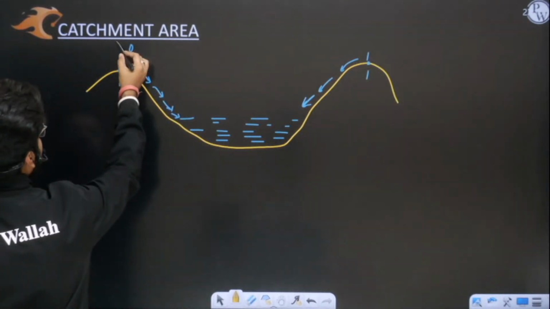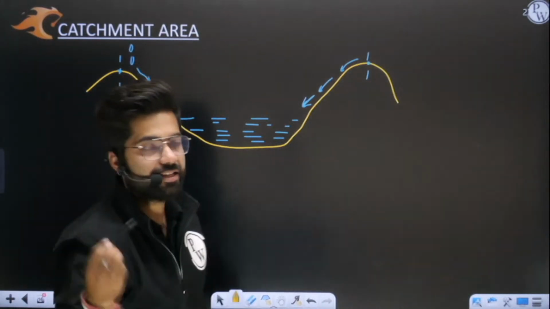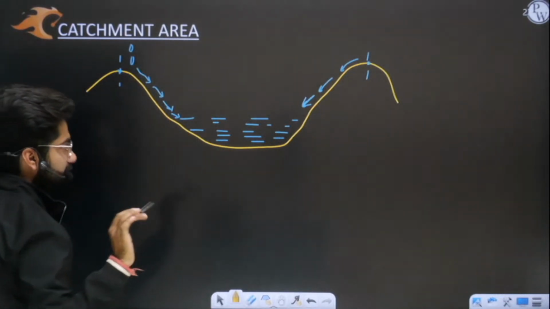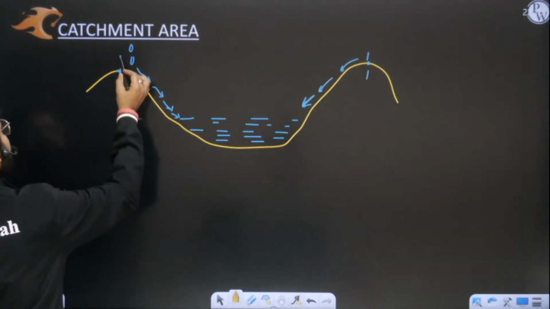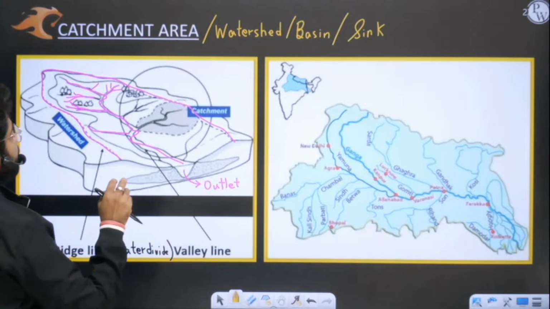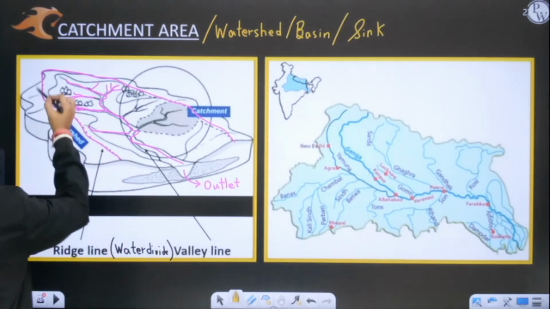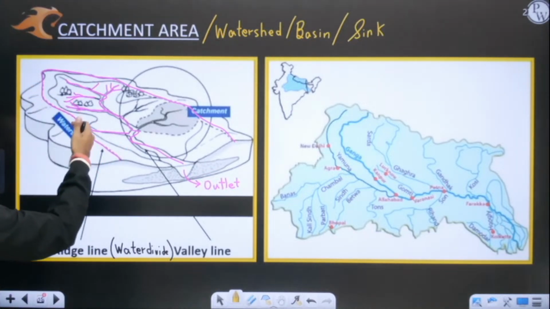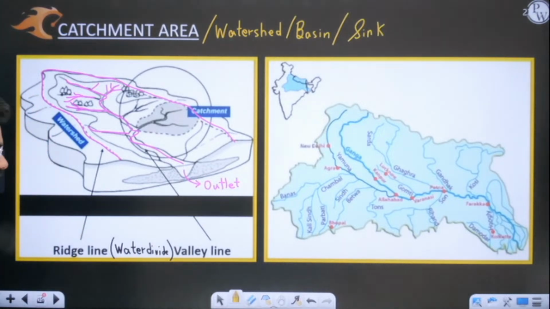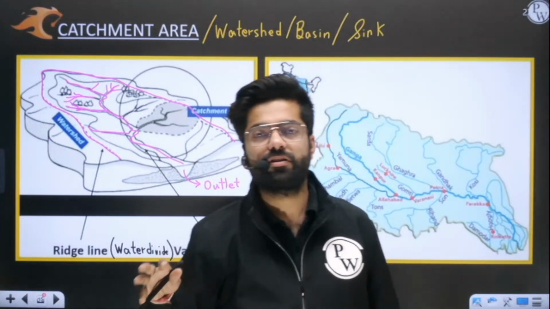If water is falling at the ridge, meaning the highest point, it has two options. It can either go into this catchment area, or it can go into the other catchment area. If I want to show you in the diagram, this line is your ridge line, or the highest point. Whatever water falls here has two options. It can go either into this catchment area or into another catchment area. So the entire Indian subcontinent is divided into many small catchment areas.